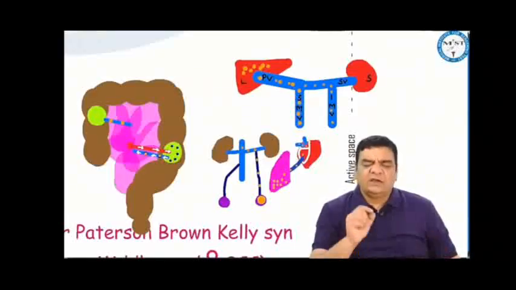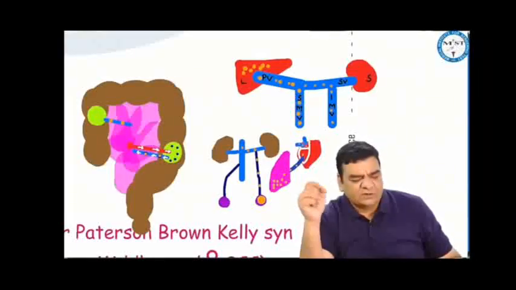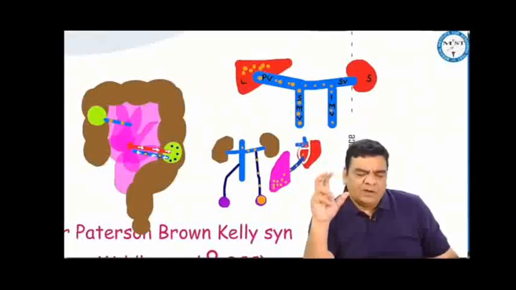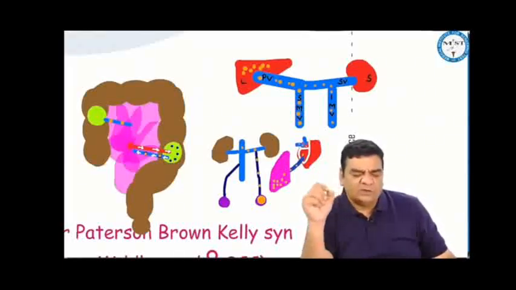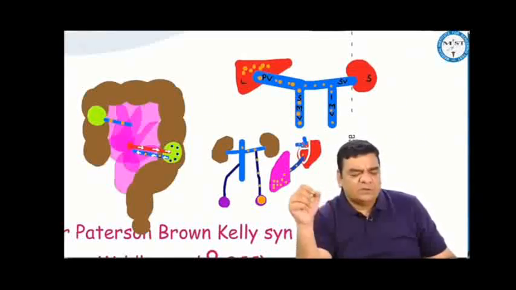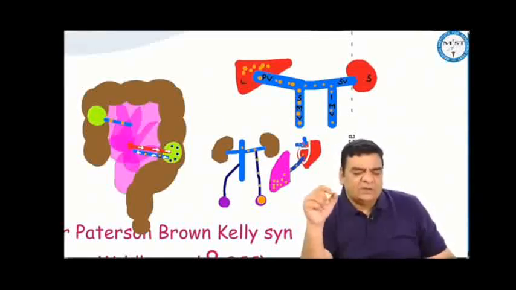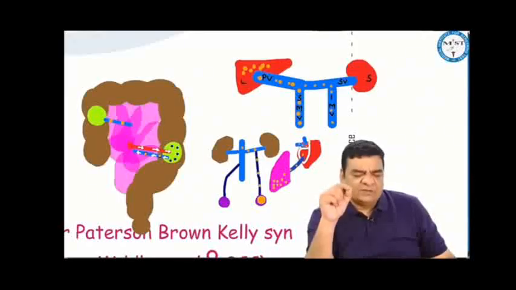Like for esophagus, T1 submucosa, T2 muscle, T3 adventitia, and T4 adjacent organs, where T4A is pleura, pericardium, diaphragm, and T4B is trachea, bone, aorta. Lymph node staging in esophageal cancer: N1, 1 to 2 lymph nodes, N2, 3 to 6 lymph nodes, and N3, 7 or more than 7 lymph nodes. M1 is metastasis. If we are using a prefix C, that means it is a clinical staging.